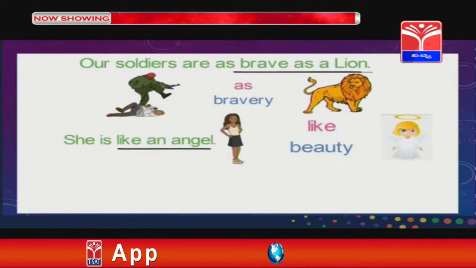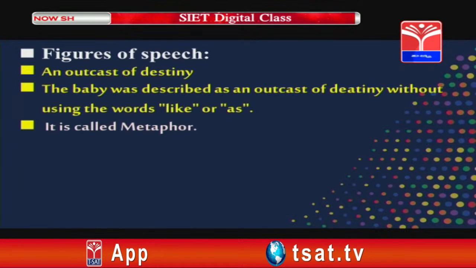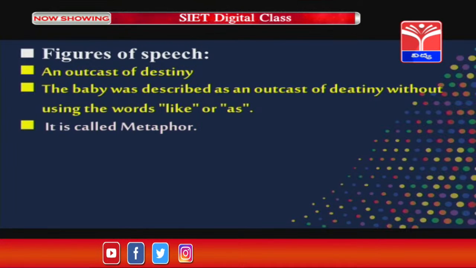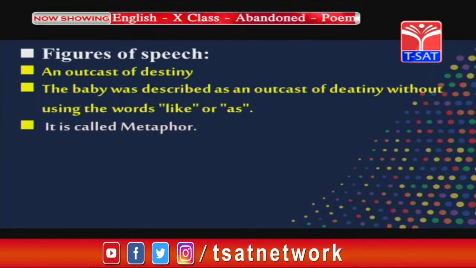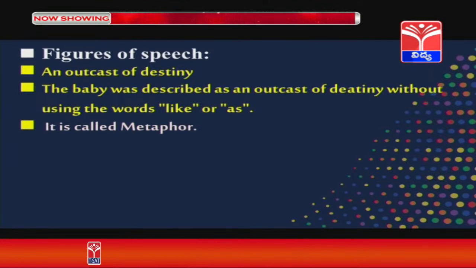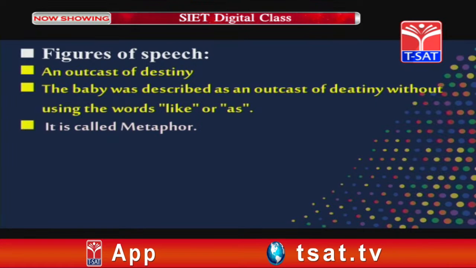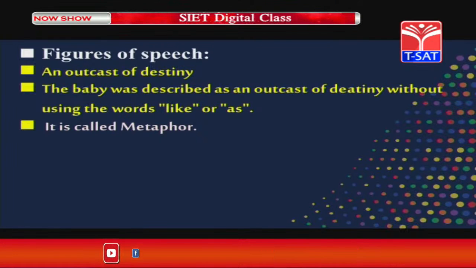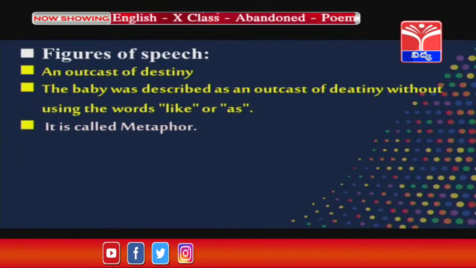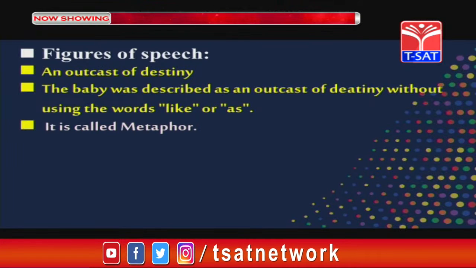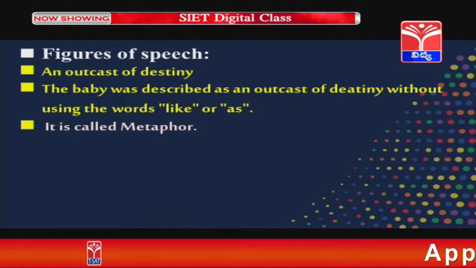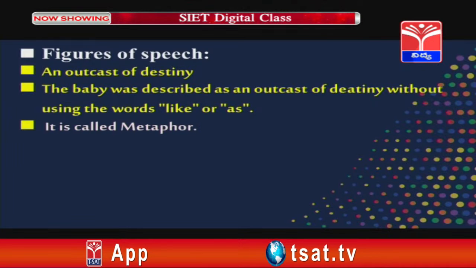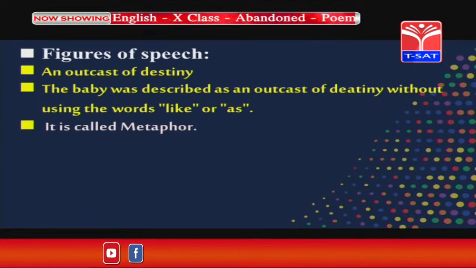Now, let us look at one more thing, an outcast of destiny. So, here in this poem, the baby was described as an outcast of destiny. This comparison or this description is done without using the words like, as or so. Without using the words like, as or so, the baby is compared as an outcast of destiny. Such a kind of comparison is known as a metaphor. So, what is a metaphor? A metaphor is also just like a simile, but here in the comparison we do not use the words like, as or so. This is called a metaphor.